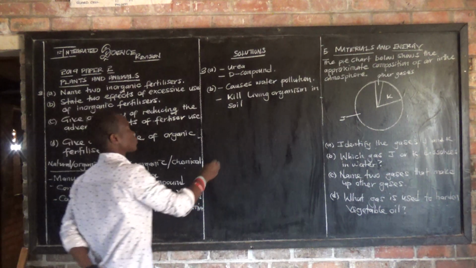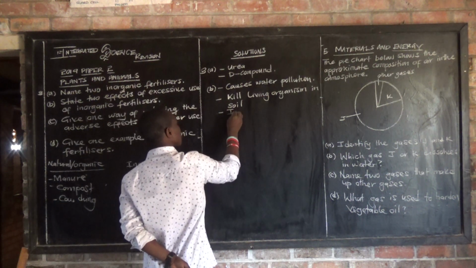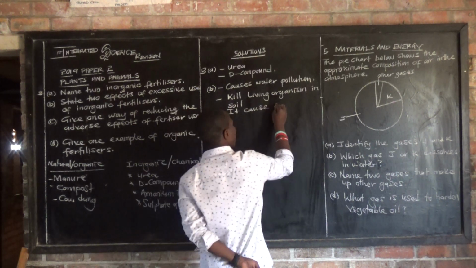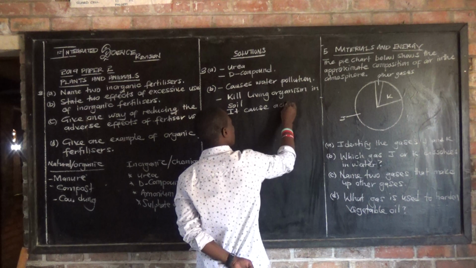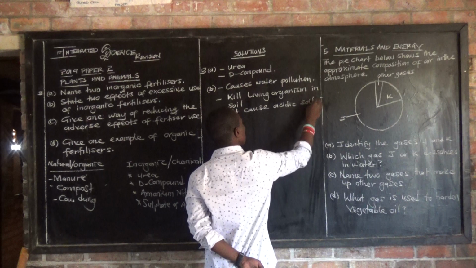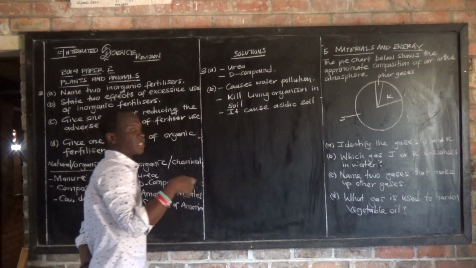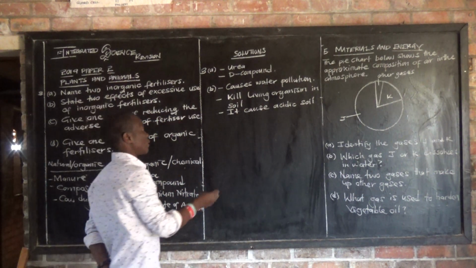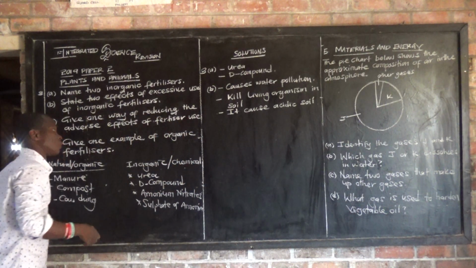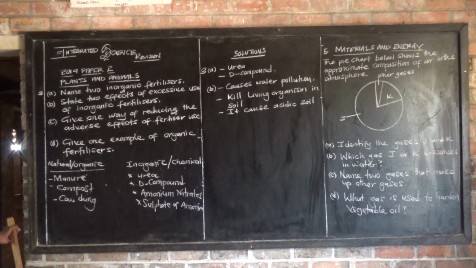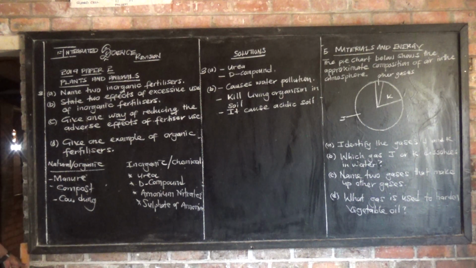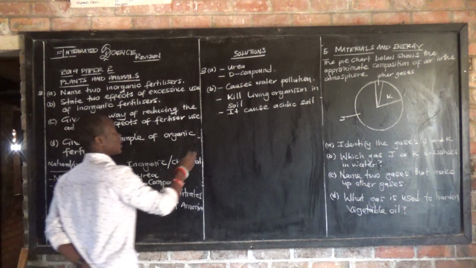Not only that, it also causes acidic soil, or you can say it makes the soil acidic. These chemicals make the soil become acidic. So now, just pick 2 points, because they are saying state 2. Then let us move on to question C.